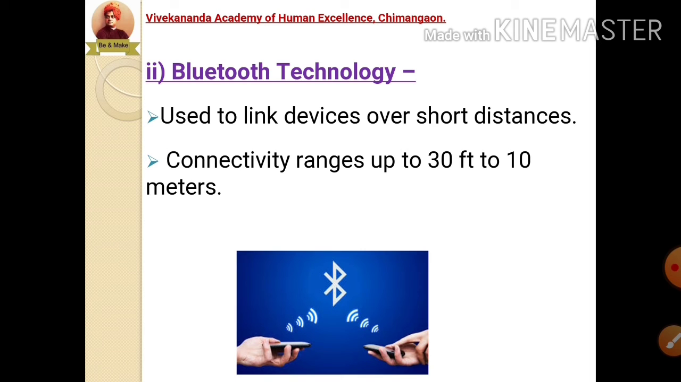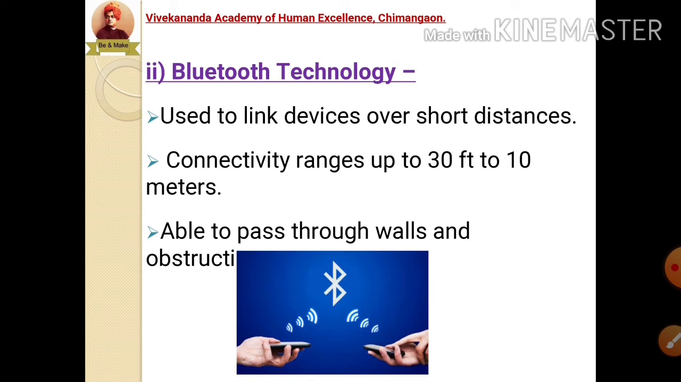The picture of Bluetooth technology is shown over here. The advantage of this technology is that the signals can pass through walls or obstructions. In infrared technology, the signals are not able to pass through obstacles, but in Bluetooth technology, even if obstacles are there, the signal can pass through that obstacle itself.